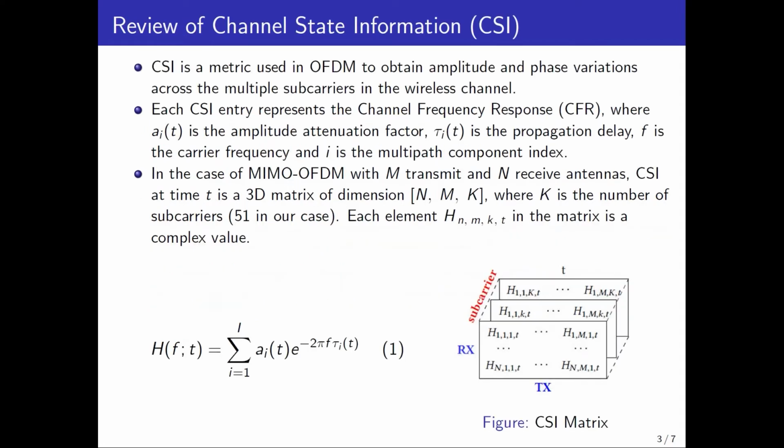Let's have a look at channel state information. CSI is a metric used in OFDM to obtain amplitude and phase variations of a radio channel across multiple subcarrier frequencies. Each CSI entry represents the channel frequency response of a particular subcarrier. The CSI amplitude and phase can effectively capture the wireless characteristics of the nearby environment, which include the presence of humans or other objects.